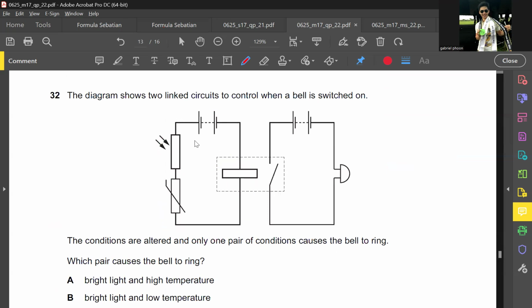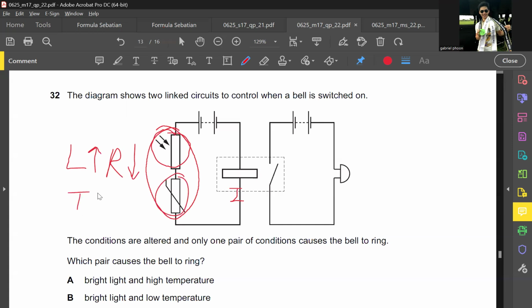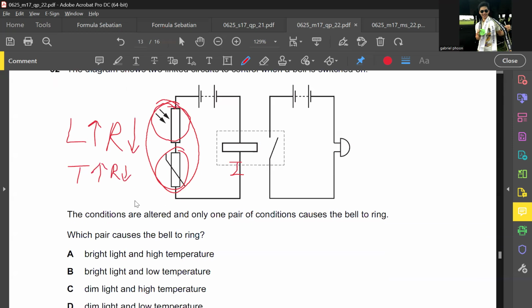So if I want current to flow through it, the resistance here must be low. This one is a light-dependent resistor, so light intensity must be high. What's this thing called again? Thermistor. The temperature should be high, so that the resistance is low once again. So bright high, temperature high. Ta-da.